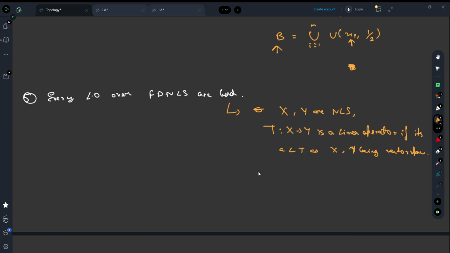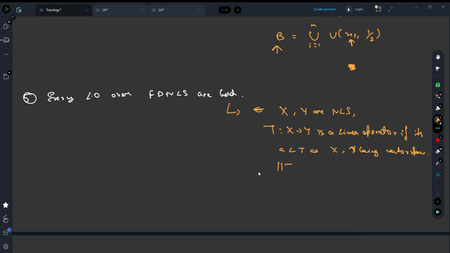firstly, if it's a linear operator, and secondly, if the inverse image of every open set in Y is an open set in X. That's all, very simple. Or you can simply go by the delta epsilon definition of continuity as well, which holds in metric spaces. Whatever you feel like.